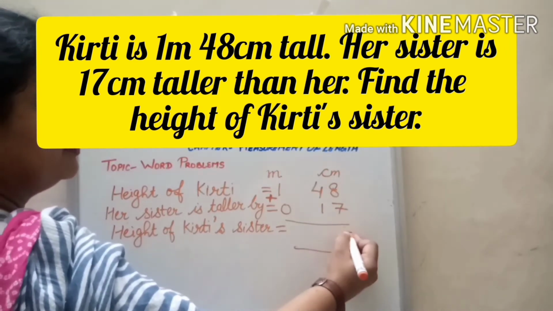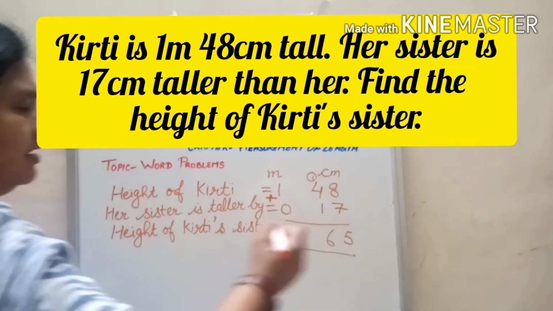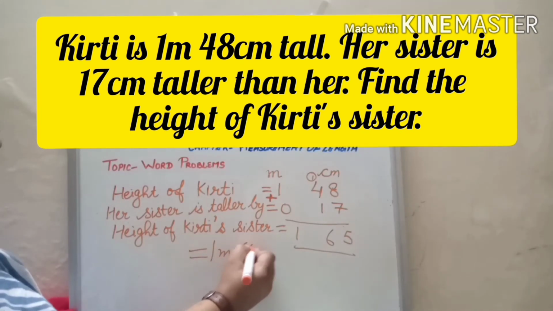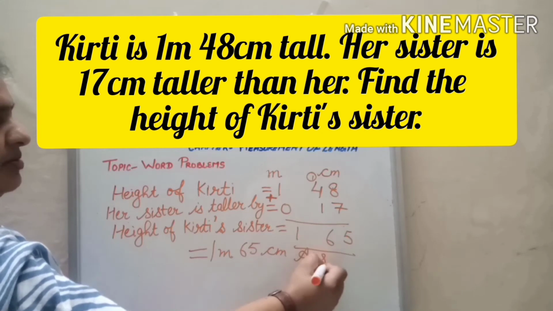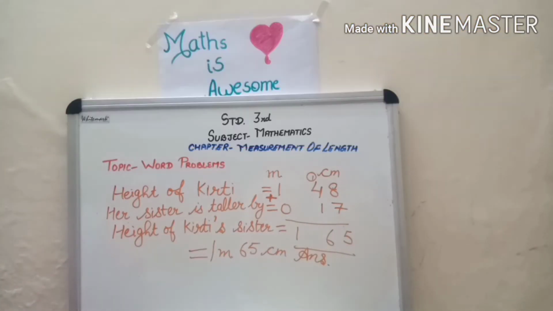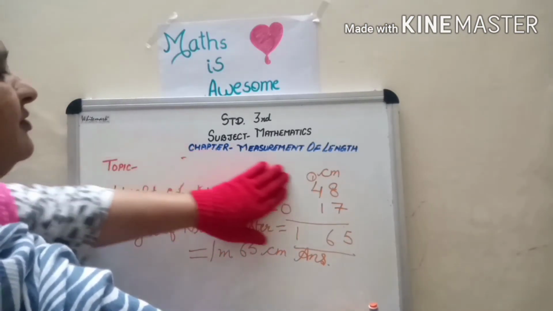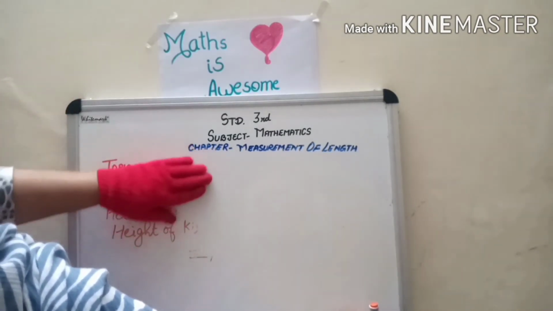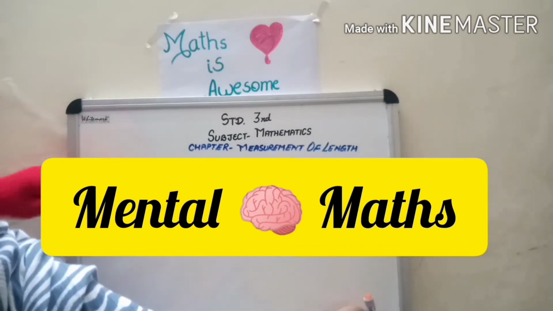Okay, 8 plus 7, 15. 1 carry over. 5, 6, 1. And again, very important, you have to write the answer separately. 1 meter 65 centimeter answer. Okay, children. With this, I am going to complete with the statement sums, and now I am going to start with one more topic, a very small topic, children, of mental maths. Means the questions, the answer which you have to give orally.